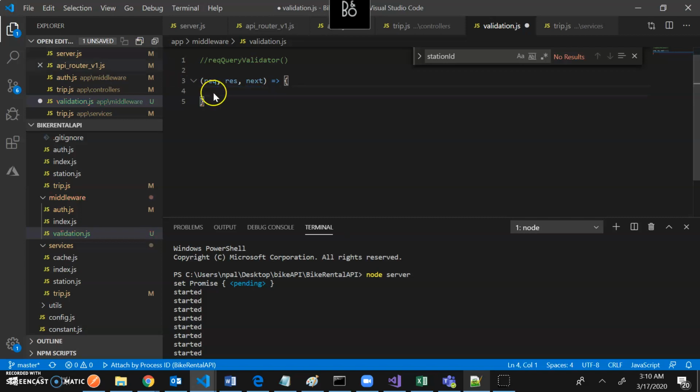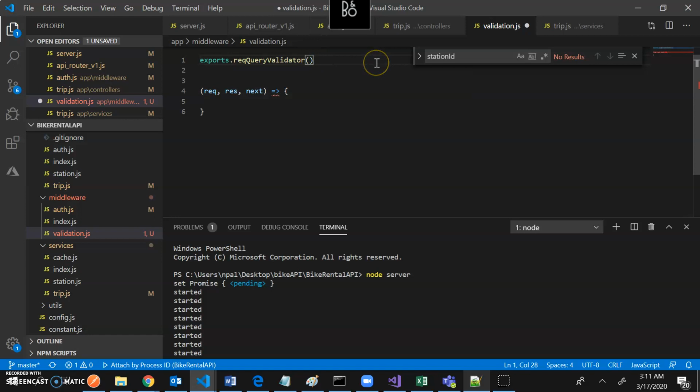So what if I just created a function, which will return, I mean, I just create a function which I will export for sure.